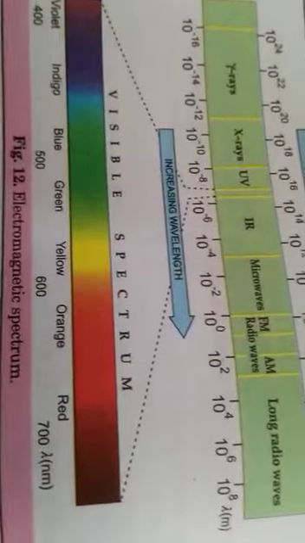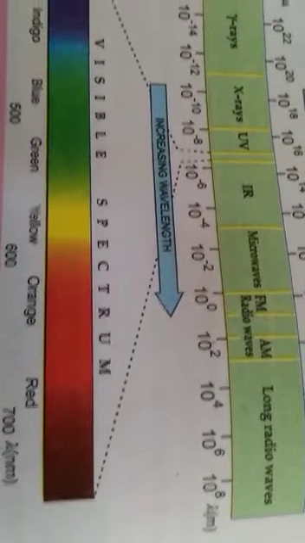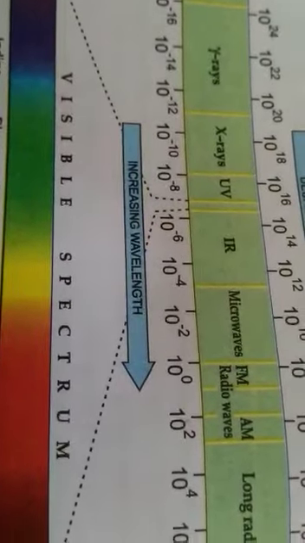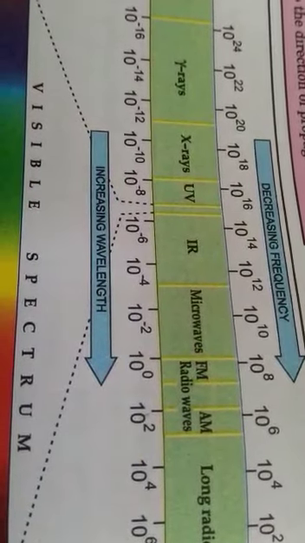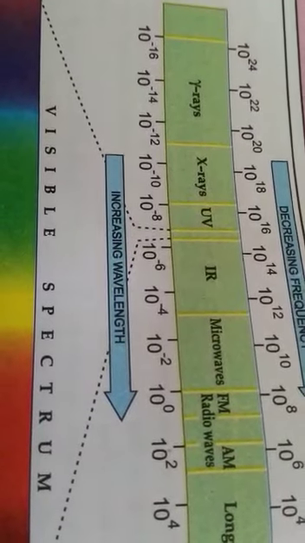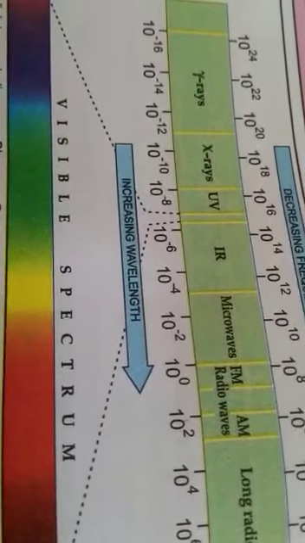Now look, this is the electromagnetic spectrum. I think it is clearly visible. You can see in this figure that the radio waves have the lowest frequency or the highest wavelength, and the gamma rays have the highest frequency or the lowest wavelength. The different types of radiations are arranged in decreasing order of frequency or increasing order of wavelength.